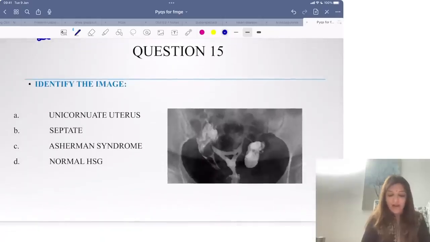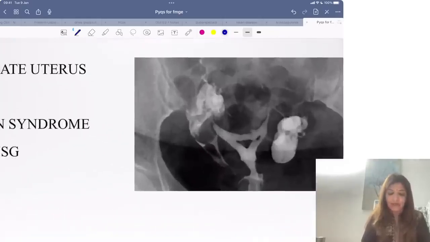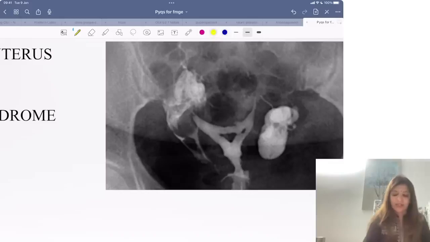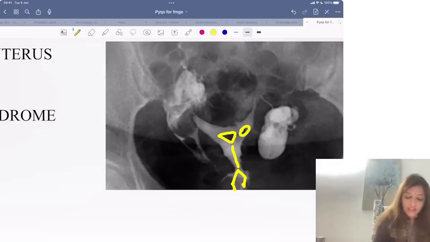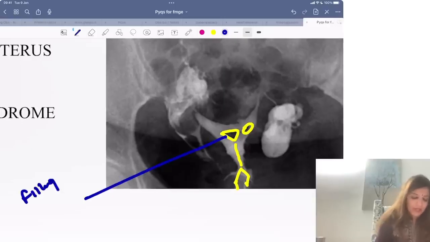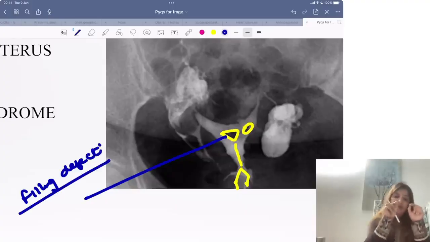Then identify the image. Now in this image, what you are seeing? In this image, you are seeing that a dye was passed. This is an HSG cannula. The dye passed, and after passing it did not come in the middle of the uterus, and over here it didn't come. This is something which is called a filling defect. I am seeing that the dye didn't come at some places inside the uterus.